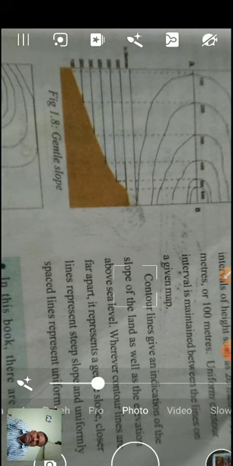The slope is there, different heights. So on the different heights this line is connecting. Suppose 100 meters means it is connecting the place which are located 100 meters height. 200 meters one line is drawn, that line indicates the place located at the height of 200 meters. 300 meters one line is drawn, that indicates the place located on the 300 meters height from the sea level. So like that, children, once again I read it.